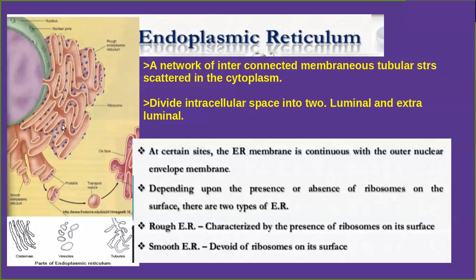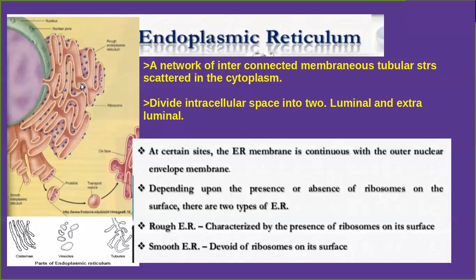So, depending on the presence or absence of ribosomes on the surface, the endoplasmic reticulum can be classified into two categories, which are the rough endoplasmic reticulum and the smooth endoplasmic reticulum. Because of the presence of ribosomes on its surface, it makes a rough appearance. Hence, it is called a rough endoplasmic reticulum.